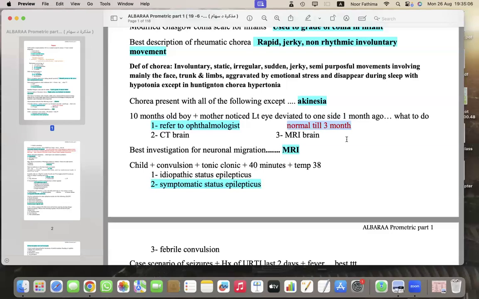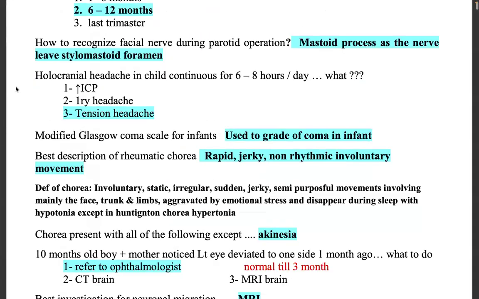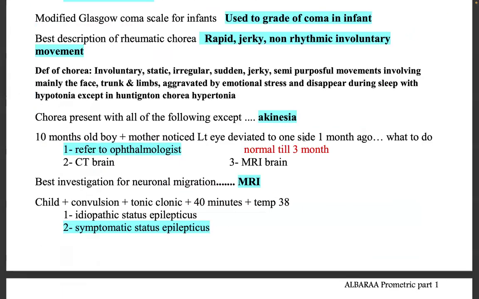So you will wait till 3 months. You will reassure. But if more than 3 months still the squint is persistent, your option will be refer to ophthalmologist. We will not do any CT brain or MRI brain or anything. We'll just refer to ophthalmologist. So this is the answer for this. Next, what is the best investigation for neuronal migration? The best investigation for neuronal migration is MRI. Okay.